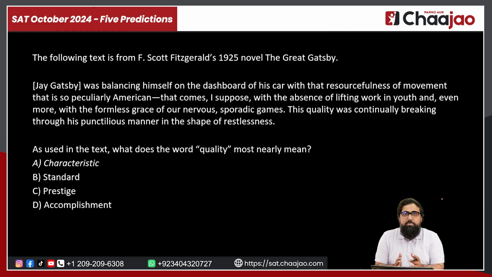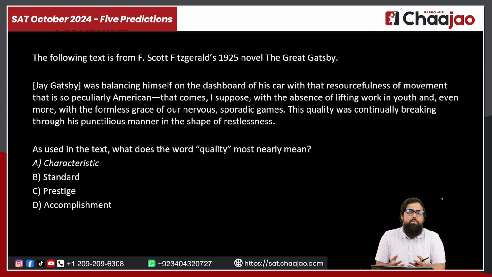Now, the first prediction that I have for you is words in context. Now, what's so special about words in context? Because normally we are very used to the questions that are about vocabulary. They are towards the start of the paper, and there is nothing new or uncommon about these questions. We are very accustomed to expecting these questions on the SAT. But what's different over here is that I'm talking about a words in context question that is a little different from the ones that you guys expect on the paper.